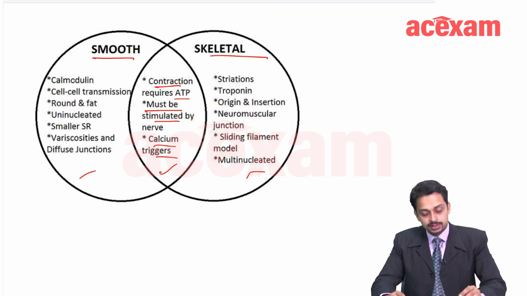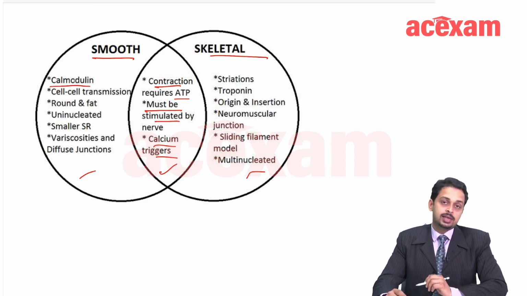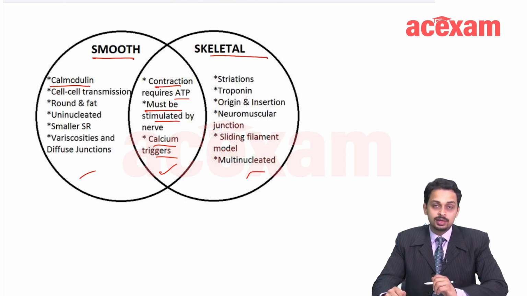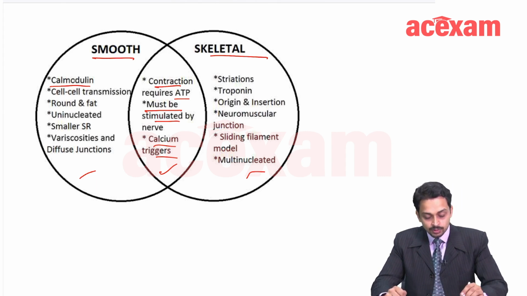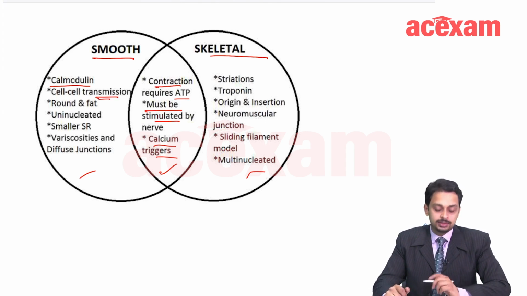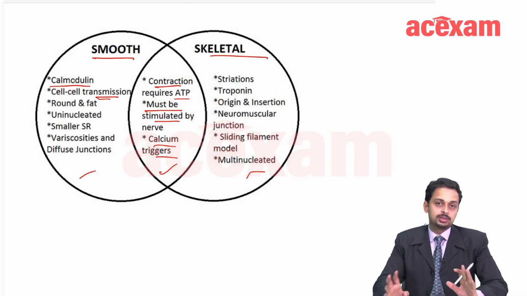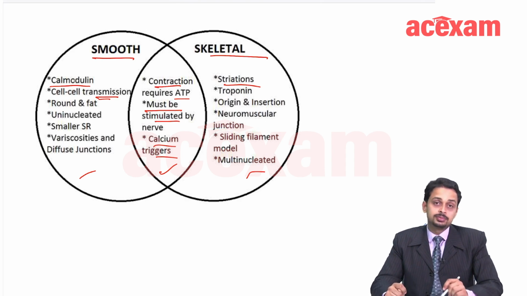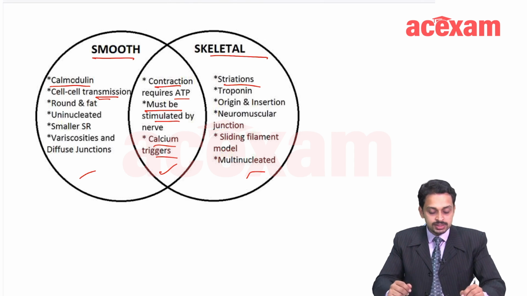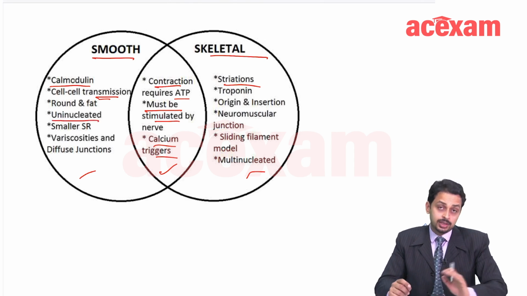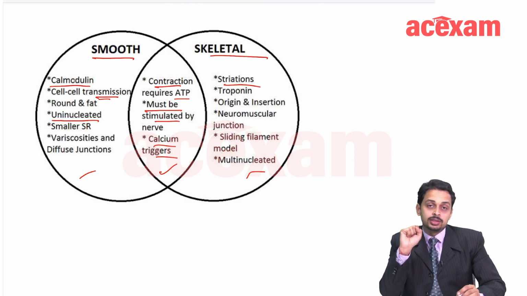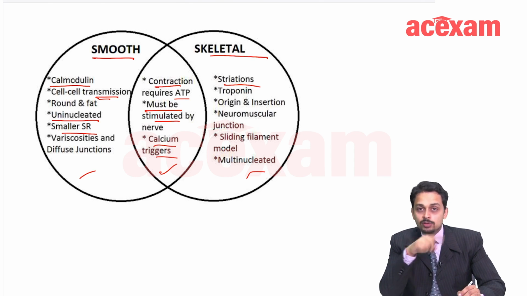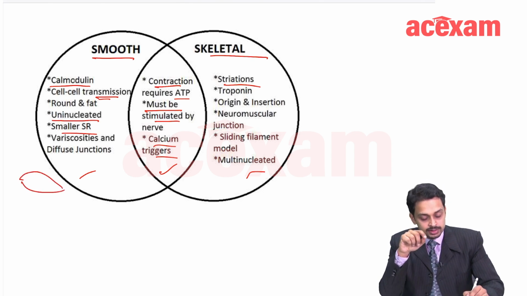What are different things? Different is, in a smooth muscle, there is calmodulin. In a skeletal muscle, there are troponin and tropomyosin, okay. In a smooth muscle, there are cell to cell transmissions, and in skeletal muscle, there are these striations, and these cells are multinucleated. In smooth muscles, they are uninucleated. In a smooth muscle, they have smaller endoplasmic reticulum or sarcoplasmic reticulum. The cells are almost round, so cells are somewhat like this, okay.